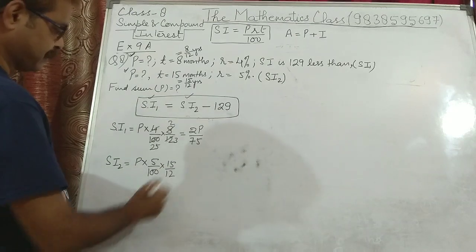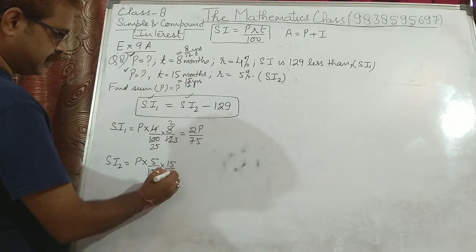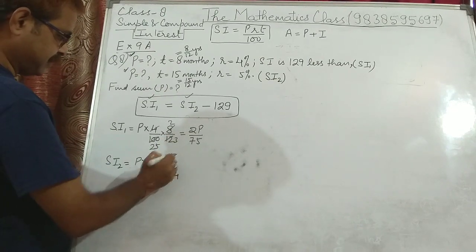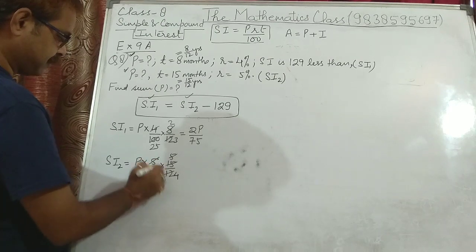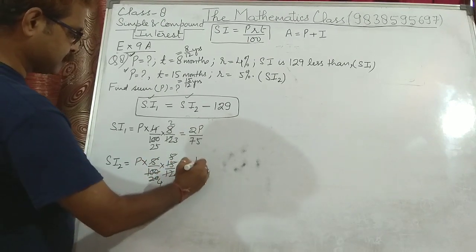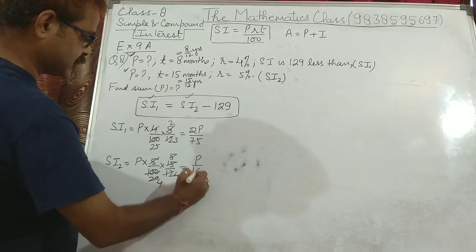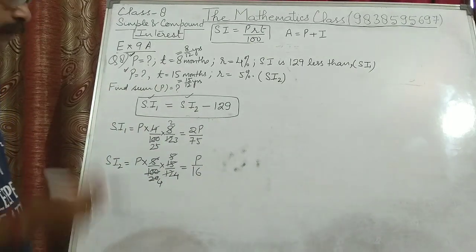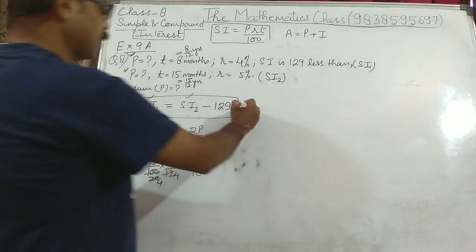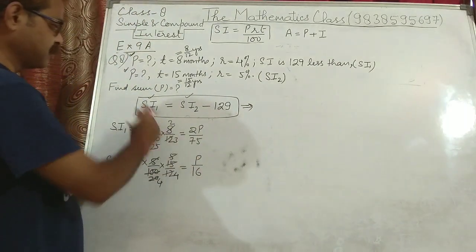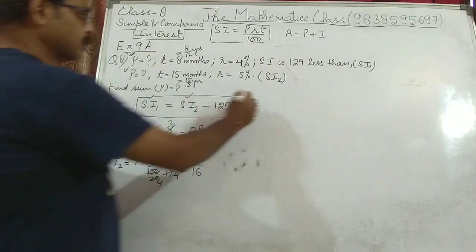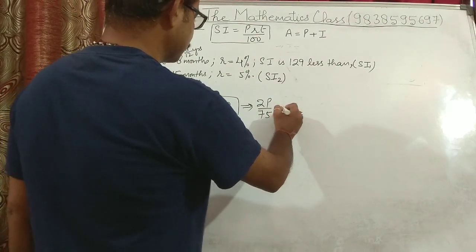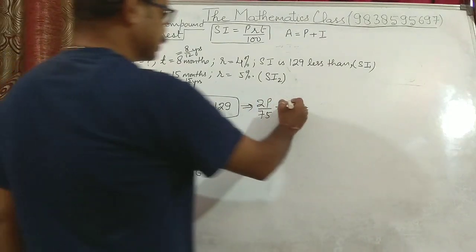So 15 upon 12. Now 3 4s are 12, 3 5s are 15, 5 20s are 100 and 5 4s are 20. It becomes P upon 4 into 4 is 16. This is the interest in the second case in terms of principal. So P upon 16. Now if we substitute these values in this equation, SI1 is 2P upon 75 is equal to SI2, which is P upon 16